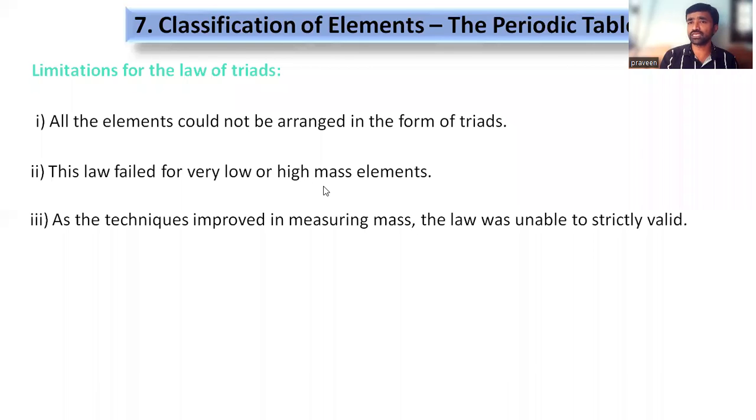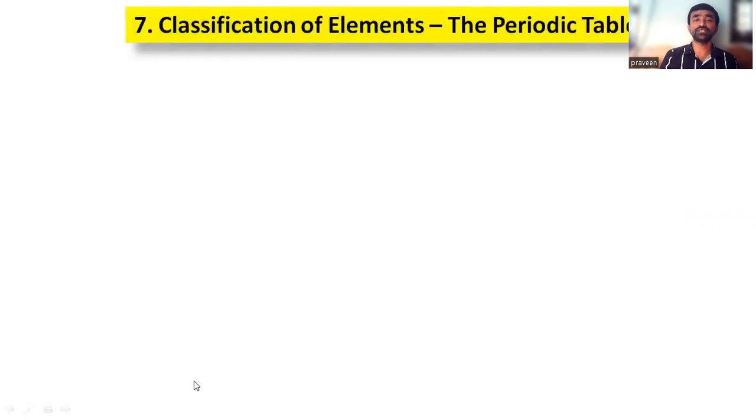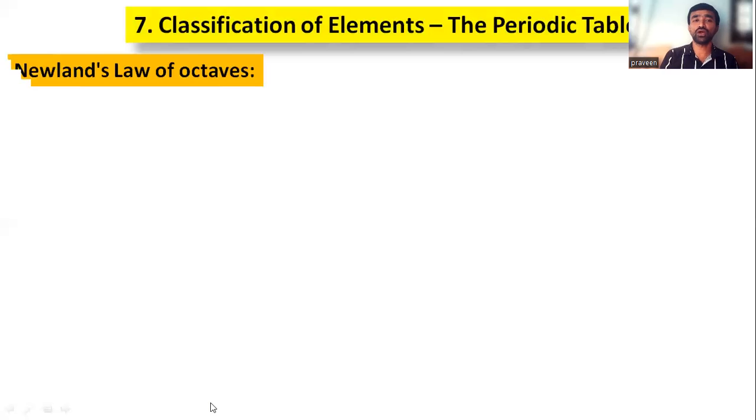Why are we going for the next classification? Can anybody give me clarification? Why do we need to discuss the next classification? Because Dobereiner failed to arrange the elements in a particular manner or process to explain, right? So that is the reason for changing the classification of elements. So now we are discussing another classification made by Newlands, right?